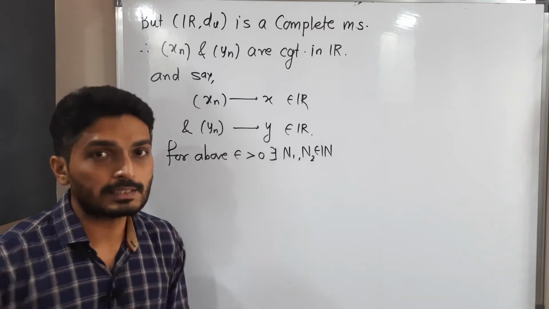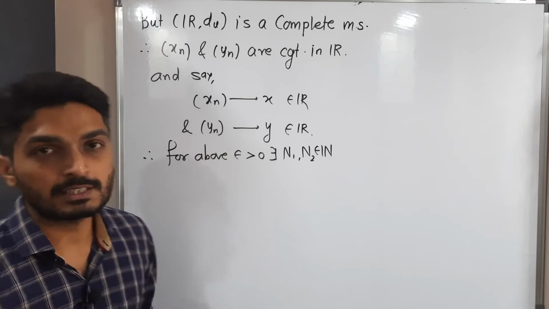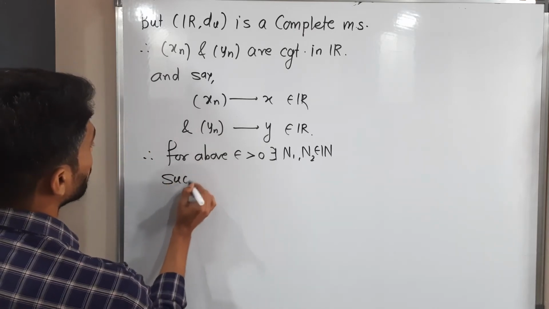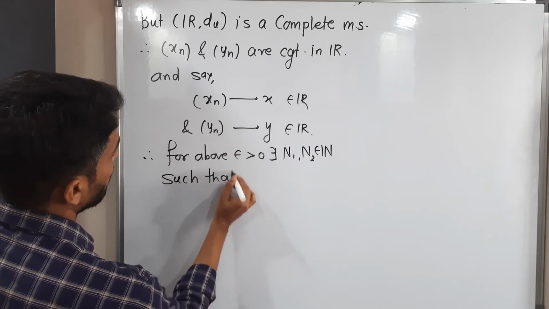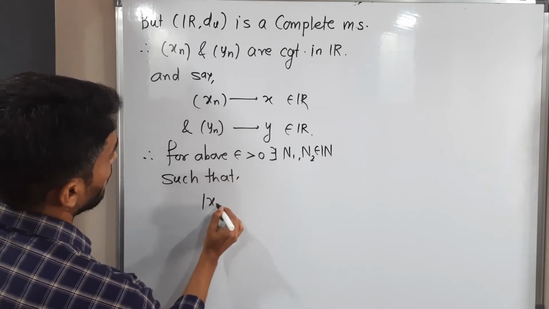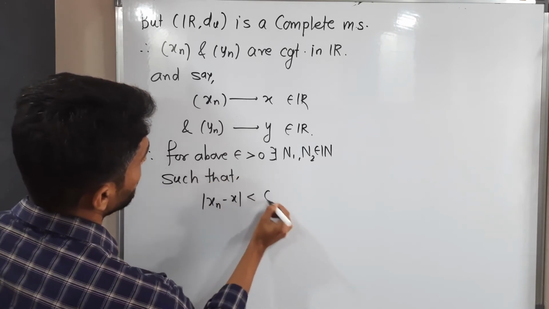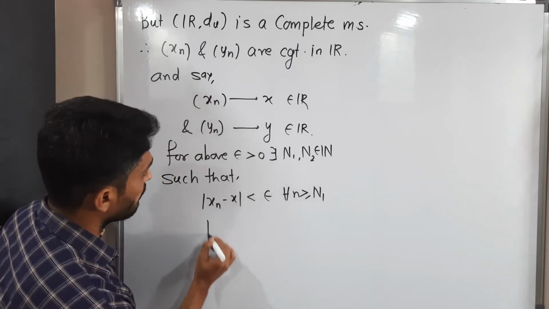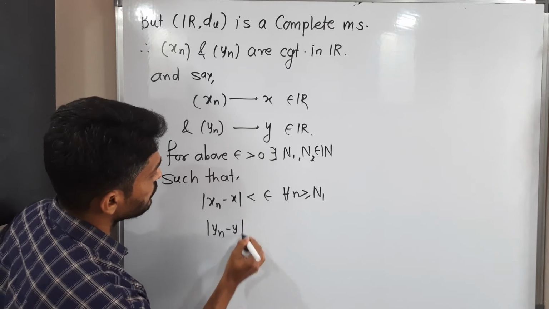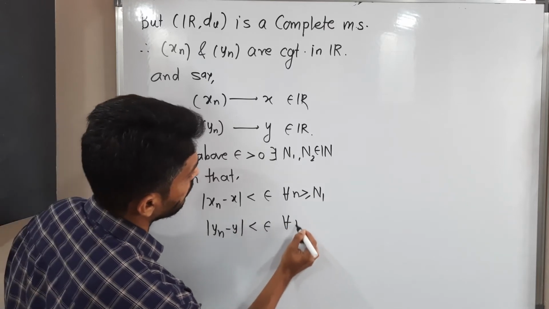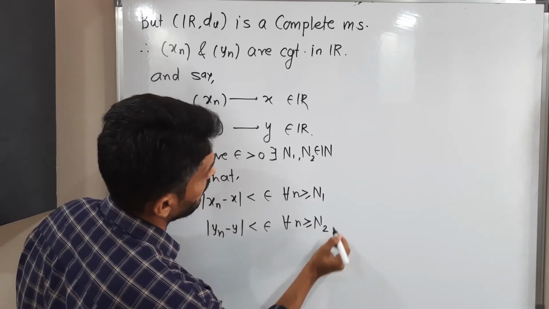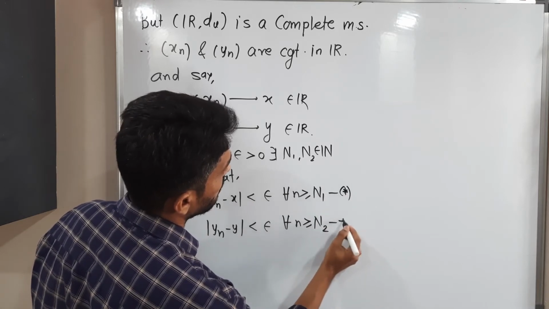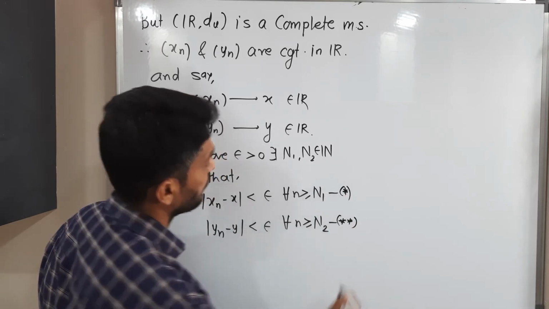I have taken two natural numbers, n1 for the first sequence and n2 for the second sequence, such that mod xn minus x less than epsilon for all n greater than or equal to capital N1, and mod yn minus y less than epsilon for all n greater than or equal to capital N2. I will call it star, and this is double star, right?